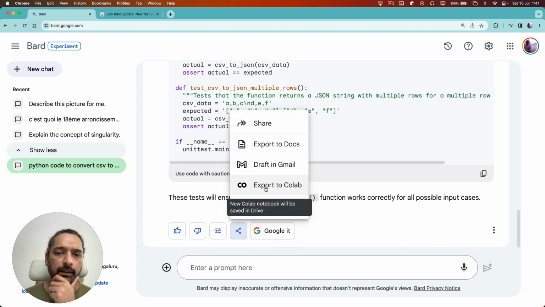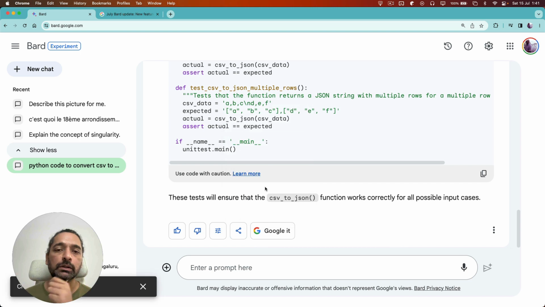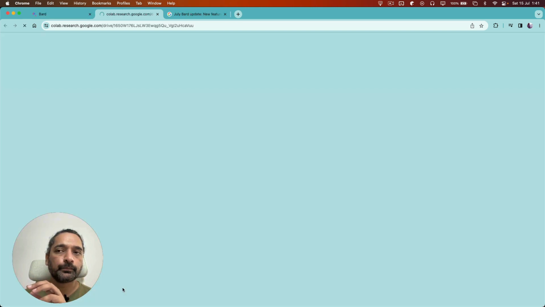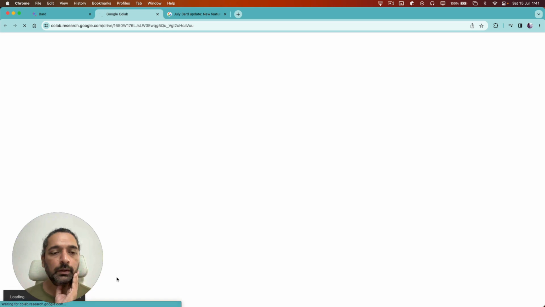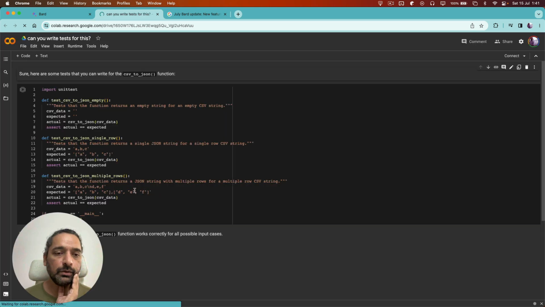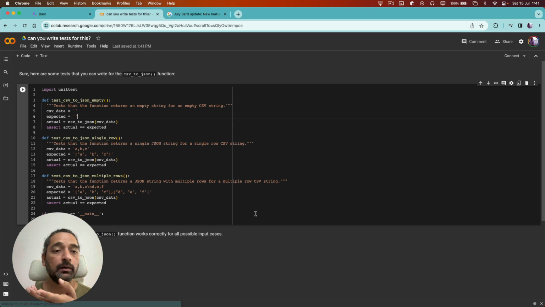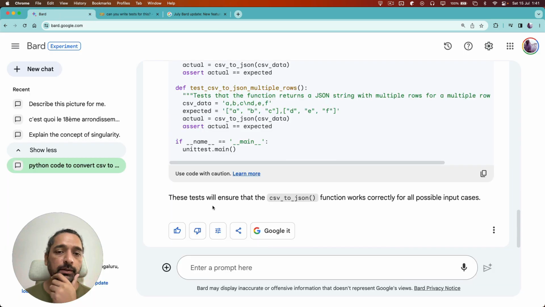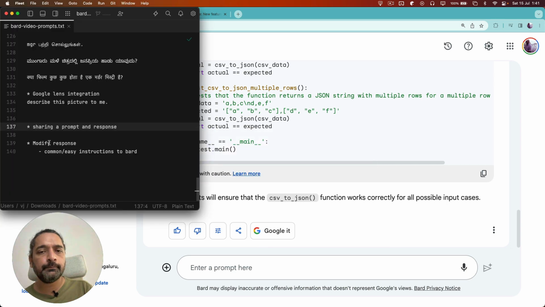Right now they're bringing in additional integration. So if you wanted to use this code in say a Python notebook, you can do that, right? So it gives you that directly, and you can run it over here. It doesn't make much sense running this one, but just demonstrating that it is possible. Okay, so multiple ways in which you can share it.